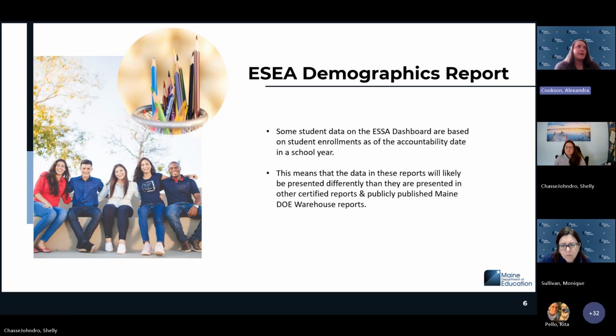For example, 2023-2024 was May 30th. So it's based on students that were enrolled on that particular day based on what was submitted to the Department of Education. So data is probably going to look a little bit different than what your current data day-to-day is looking like. So if you are looking at the ESSA dashboard, once it's published, that count of enrollment is going to look different because you're looking at it in December, January, and it's based on May. So it's not going to match your current numbers in your school. It's going to match the data that was provided for that particular day in your district.